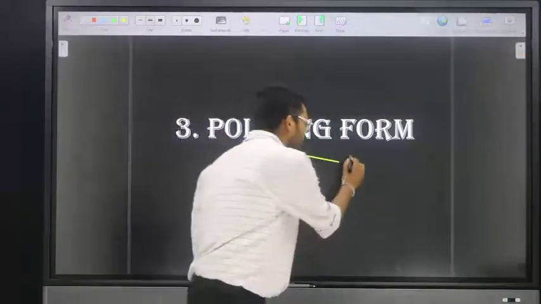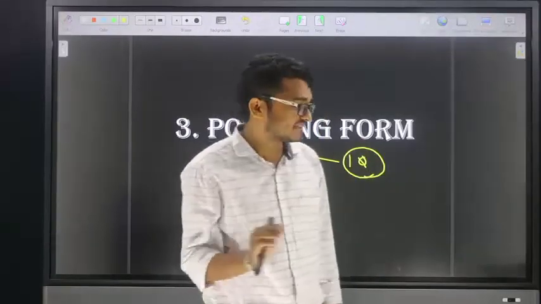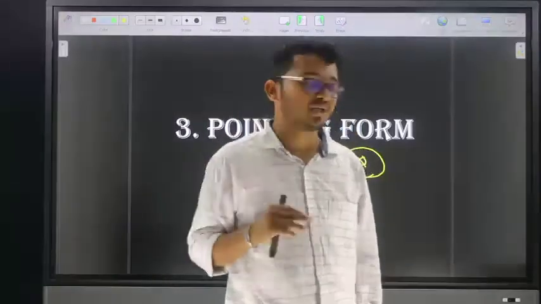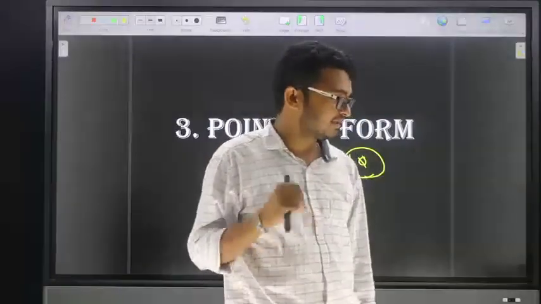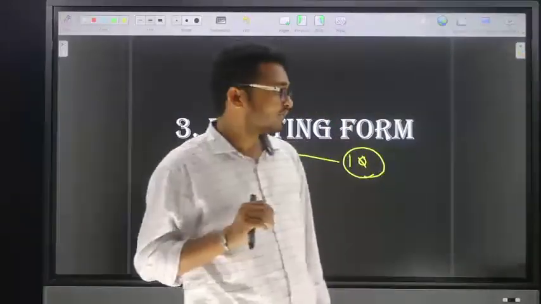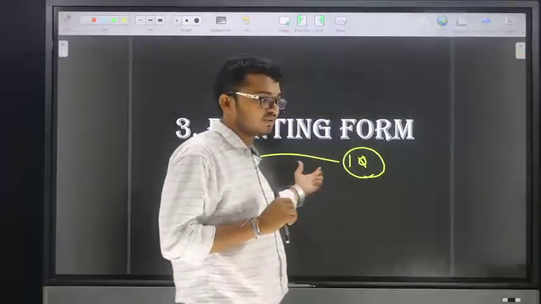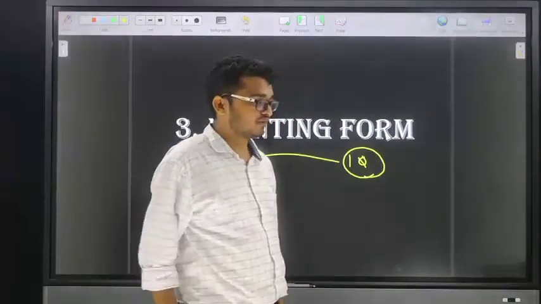But this pointing form compulsorily covers one question. If it is SSC, they will compulsorily give one question. In banking, it may or may not be. So friends, in tomorrow's class, first we are going to discuss this pointing form. Next we will go for the next topic.